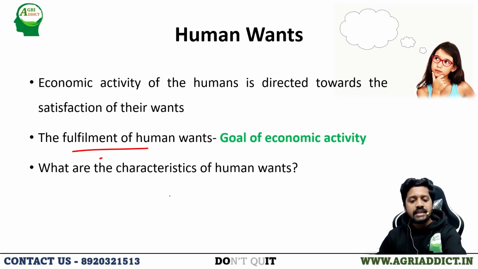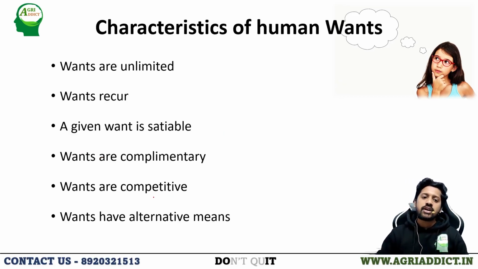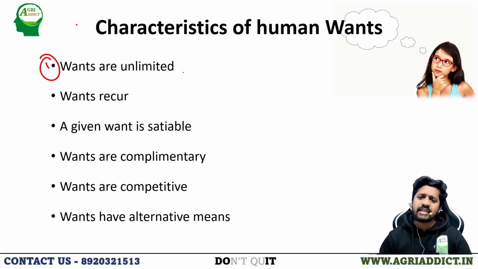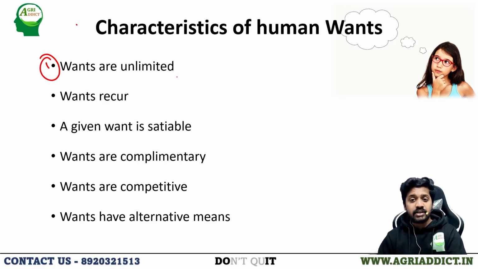Coming to the basic characteristics of human wants. What are all the characteristics of human wants? First one is wants are unlimited. As we already said, our wants are unlimited. We will not be satisfied with satisfying a single want. Another want will reoccur. We have seen the subject matter of economics: we give some effort, and the want will be satisfied. Again, another want will reoccur. So our wants are really unlimited, even though the resources to satisfy human wants are scarce in nature.